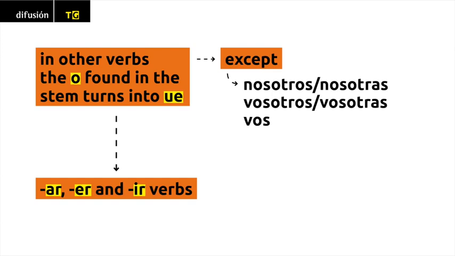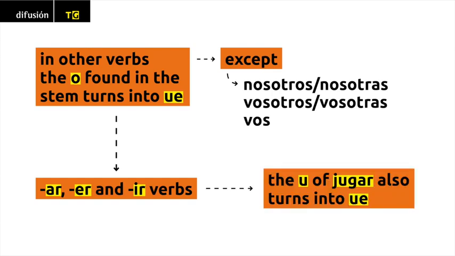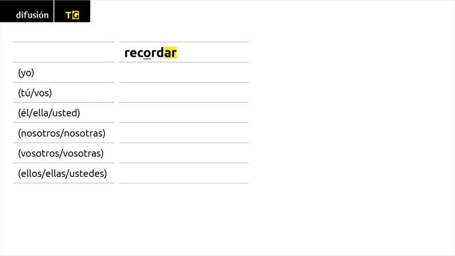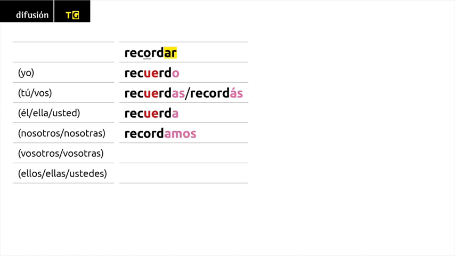Along the same lines as the verbs in this column, the U of jugar also turns into UE. Recordar. Yo recuerdo, tú recuerdas, vos recordás, él, ella, usted recuerda, nosotros, nosotras recordamos, vosotros, vosotras recordáis, ellos, ellas, ustedes recuerdan.